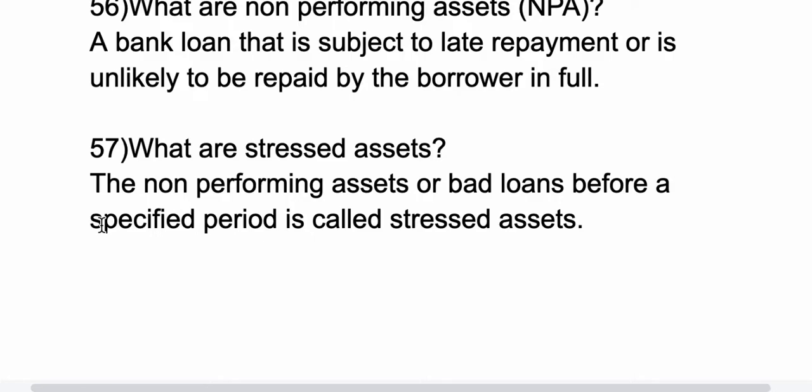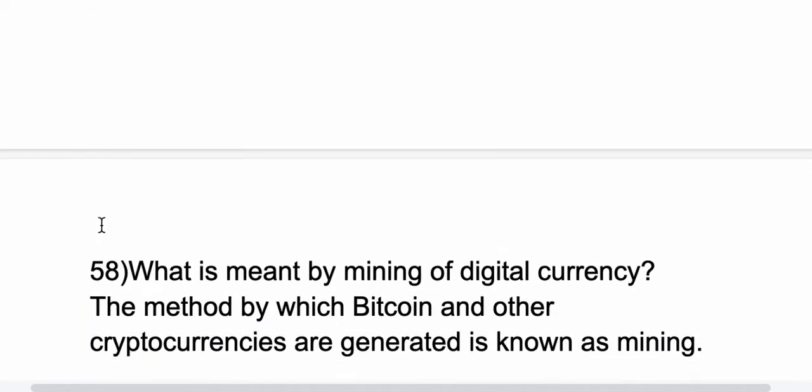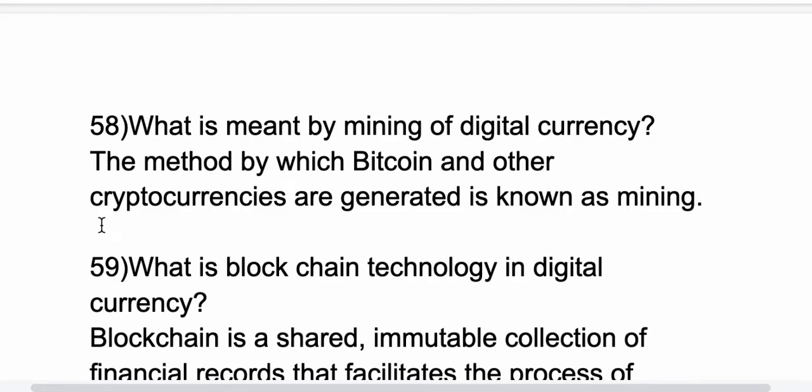57th question, what are stressed assets? So the non-performing assets or bad loans before a specified period is called stressed assets. Now 58th question, what is meant by mining of digital currency? So it is a method by which Bitcoin or other cryptocurrencies are generated, is called mining.